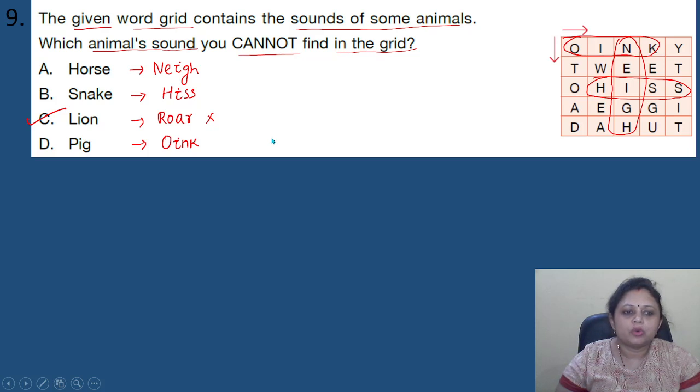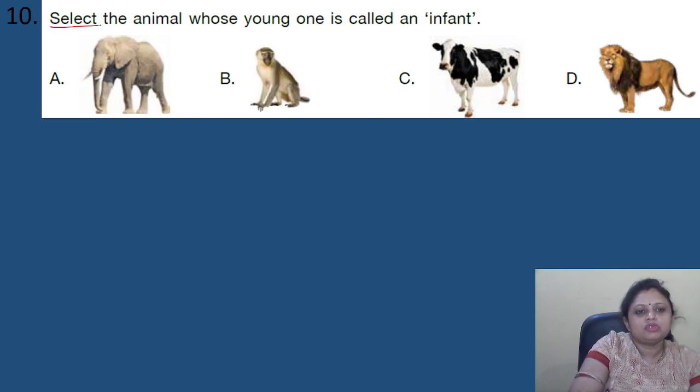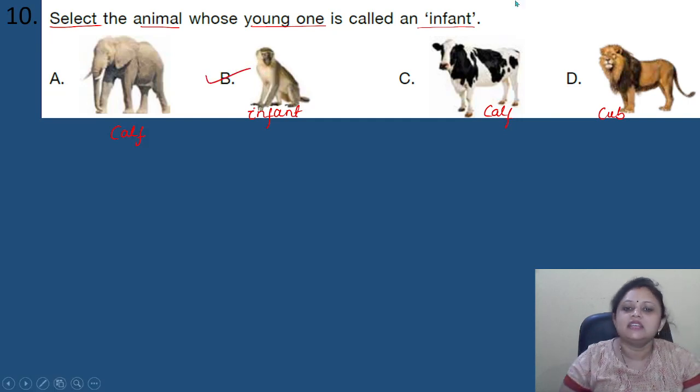Okay. So coming to next question, select the animal whose young one is called an infant. Options are A, elephant, B, the monkey, C, buffalo, D, lion. So we have to select the animal whose young one is called an infant. For elephant, the young one is known as calf. Okay, and for monkey, it is known as infant. For cow and buffaloes, it is calf, and for lion, it is cub. So correct answer is option B, the monkey.